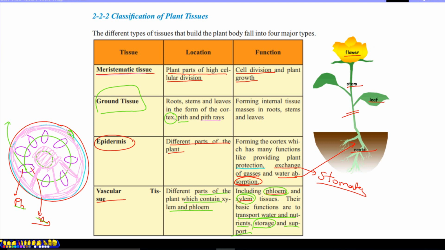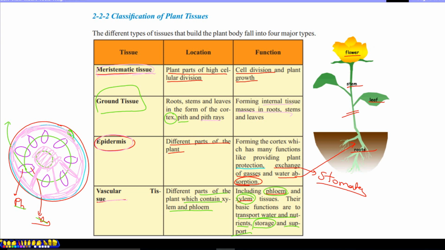Meristematic tissue, epidermis, and vascular tissue are found in growing points, but all the remaining internal tissue masses are ground tissue.